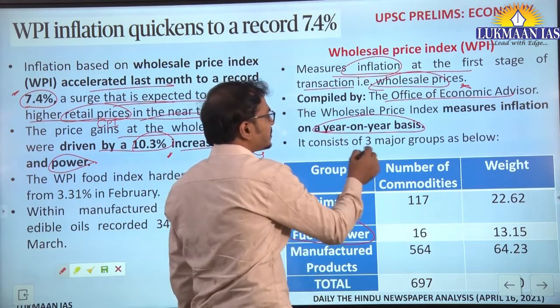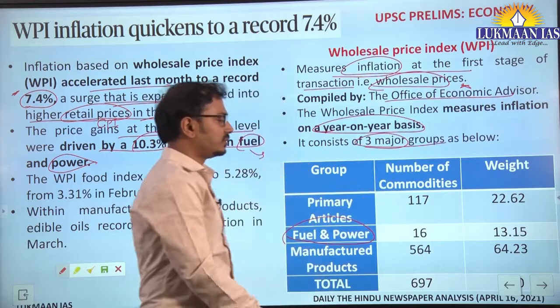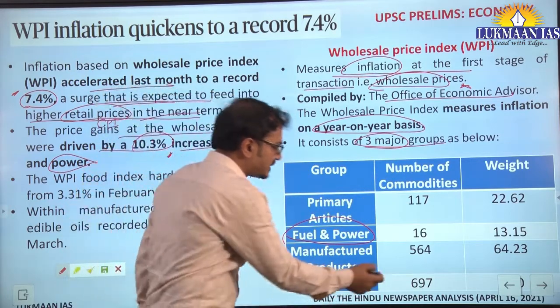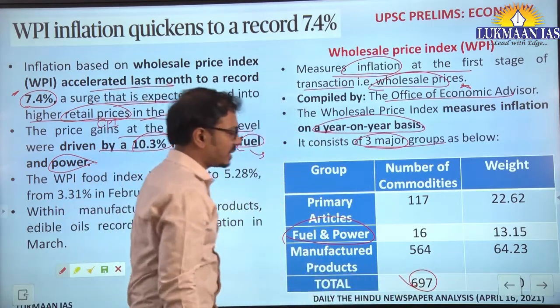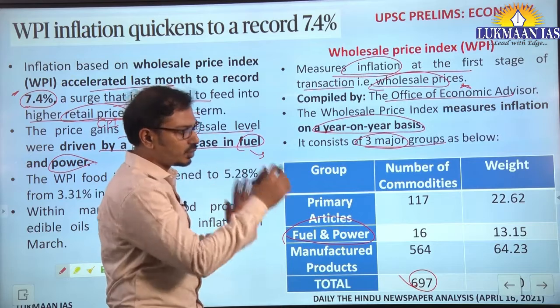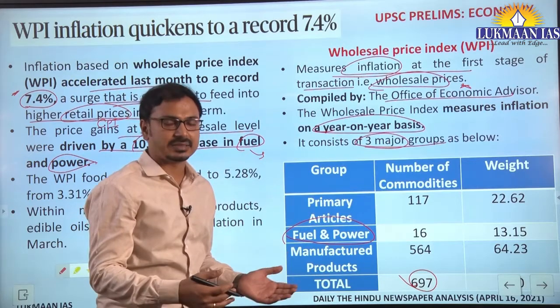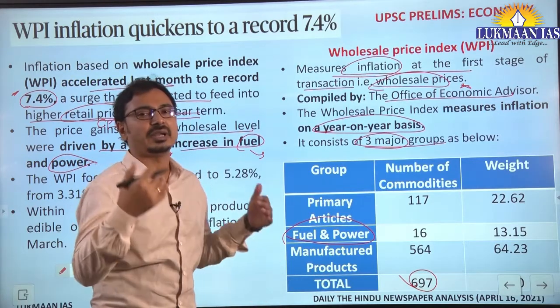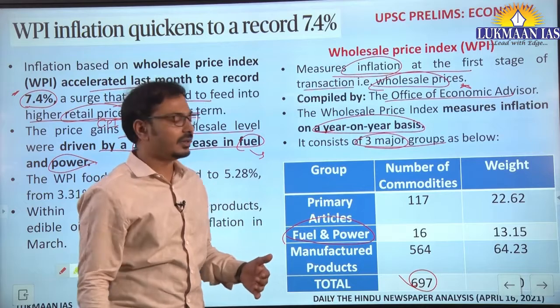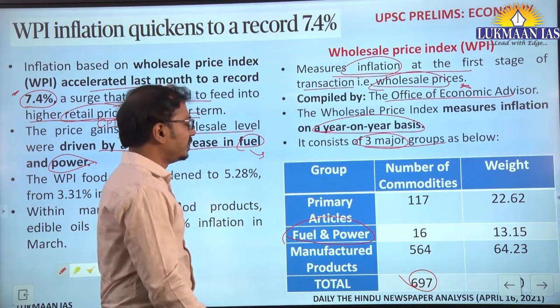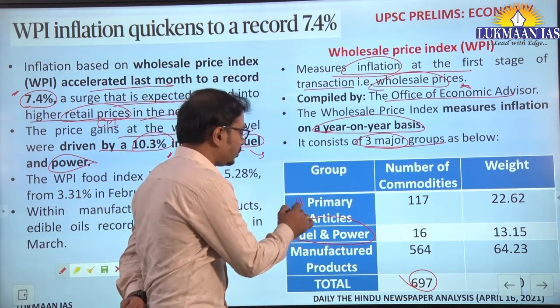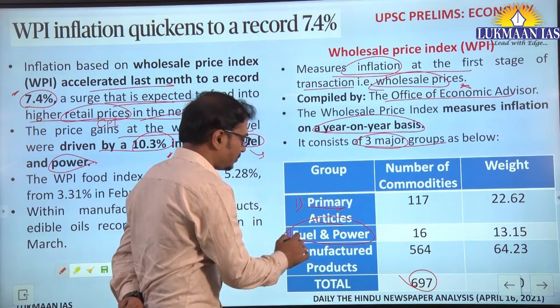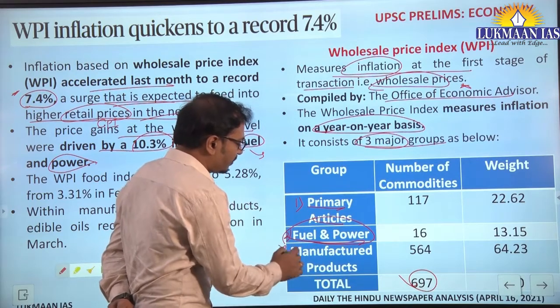It consists of 3 major groups. In total 697 goods are considered here. Only goods and their prices are considered in WPI, whereas in CPI goods as well as services prices are considered. Then the three groups: first primary articles, second fuel and power, third manufactured products.